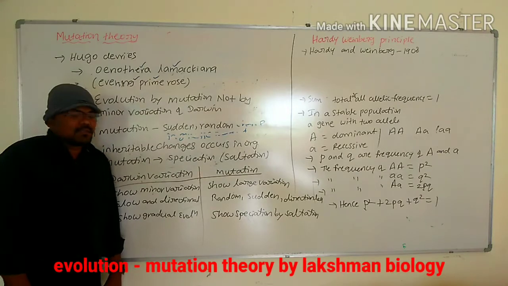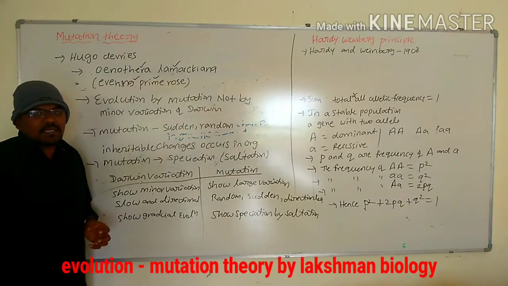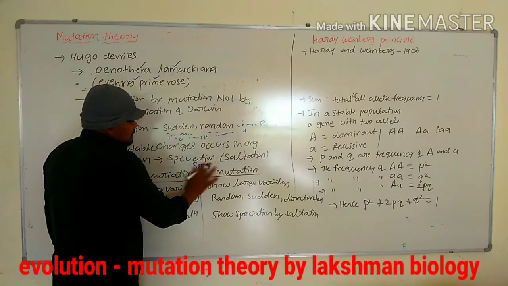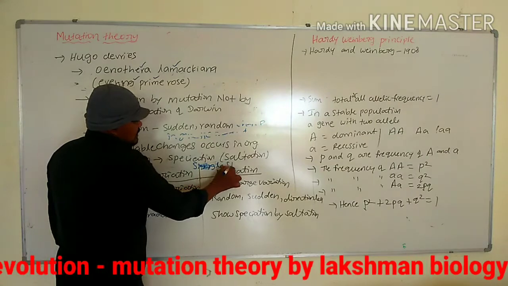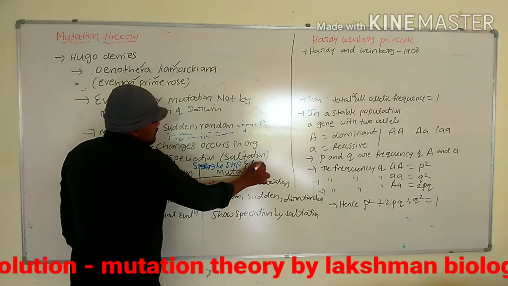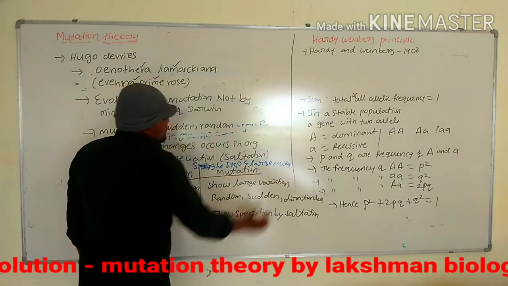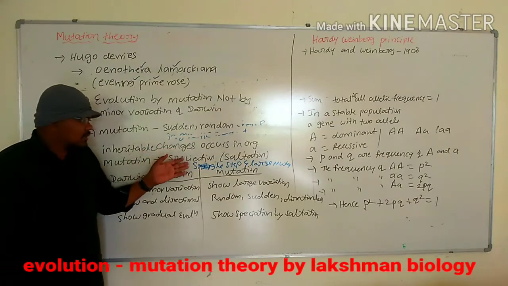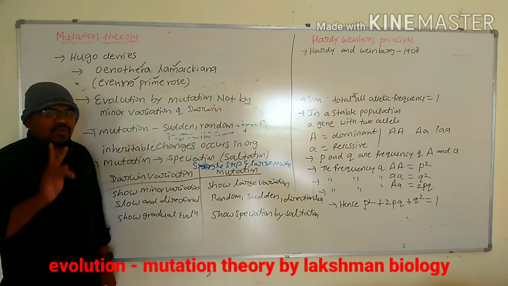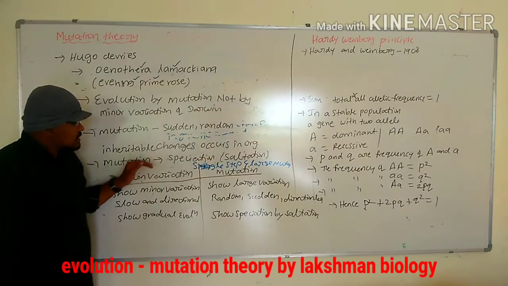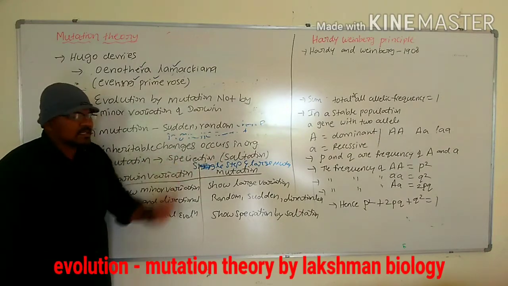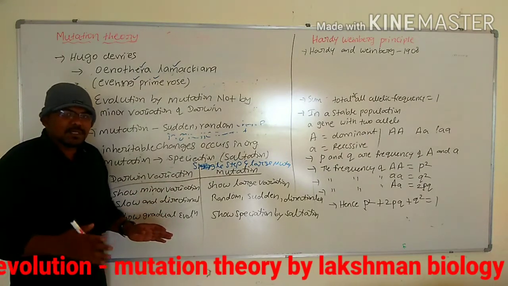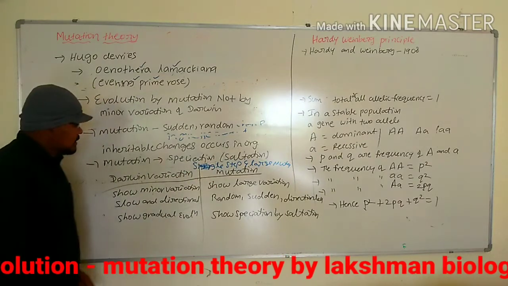What is saltation? The definition of saltation: saltation means a single step large mutation that leads to speciation. Formation of a new species is called saltation. Two definitions are there. First, mutations leading to speciation is called saltation. Second, a single step large mutation leading to speciation. Speciation means formation of a new species.